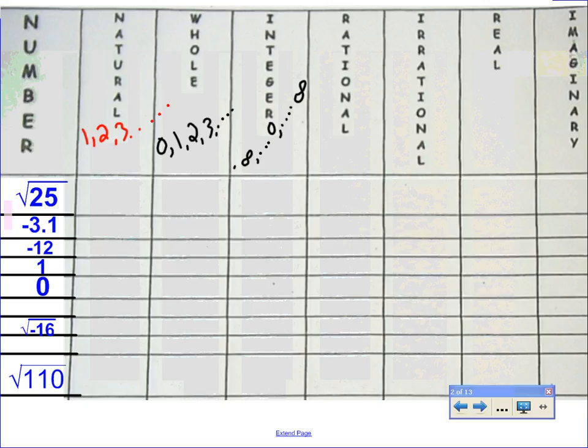Eric? Good. So fractions, mixed numbers, any natural, whole, integer, a perfect square, improper fraction. Anything that's nice and also is included on this side of the chart so far.